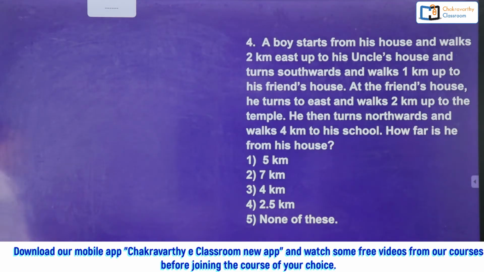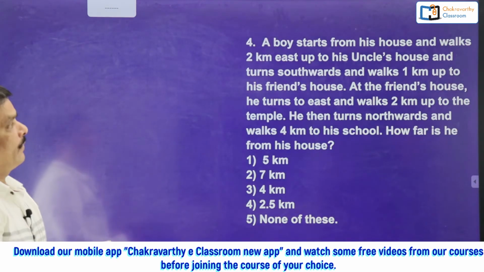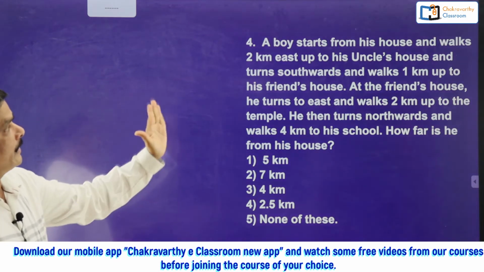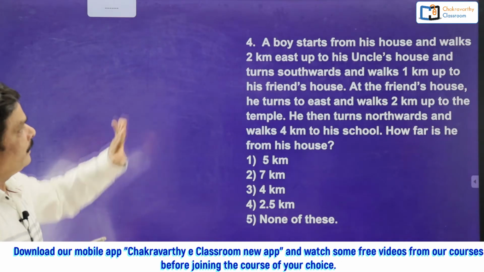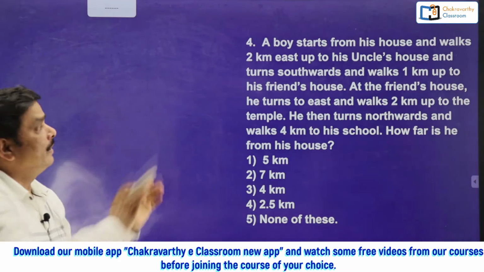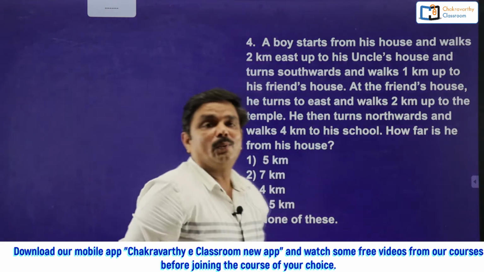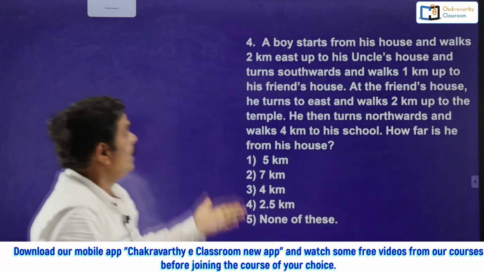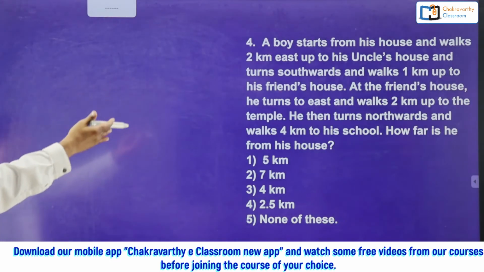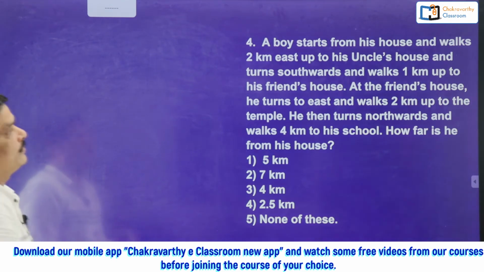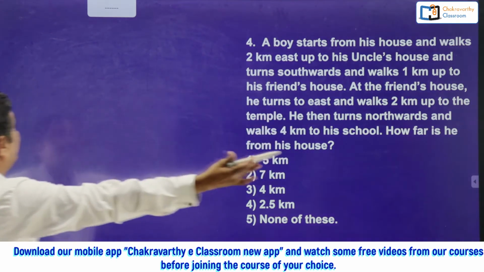Now go for this one. A boy starts from his house and walks 2 kilometers to east up to his uncle's house. Then turns southwards and walks some distance, they have given the description. Now just represent that one as a small diagram so that easily you can answer it. Okay, right, so they have given the starting place and starting direction also. So here the boy started from his house and walks 2 kilometers to east.